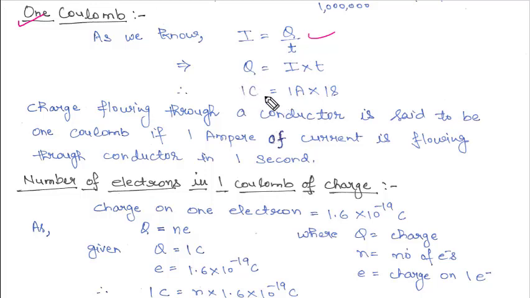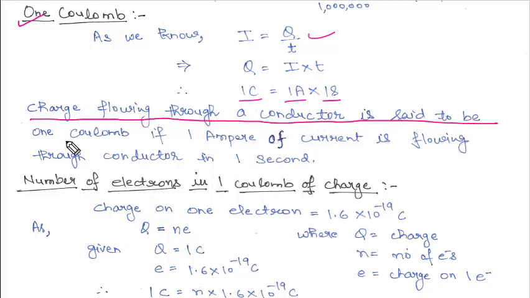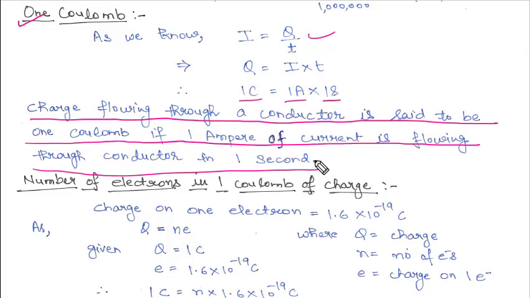Now we want to find the value of 1 coulomb. I have already told you, whenever you have to find any unit, just put the value as 1 unit in the formula. So if I put the current as 1 ampere and time as 1 second, the charge flowing through the conductor will be 1 coulomb. So the charge flowing through a conductor is said to be 1 coulomb if 1 ampere of current is flowing through the conductor in 1 second. That means if 1 ampere of current is flowing through the circuit in 1 second, then charge is said to be 1 coulomb.